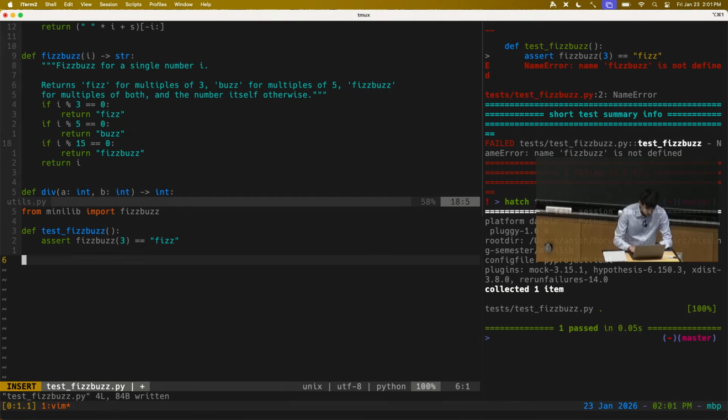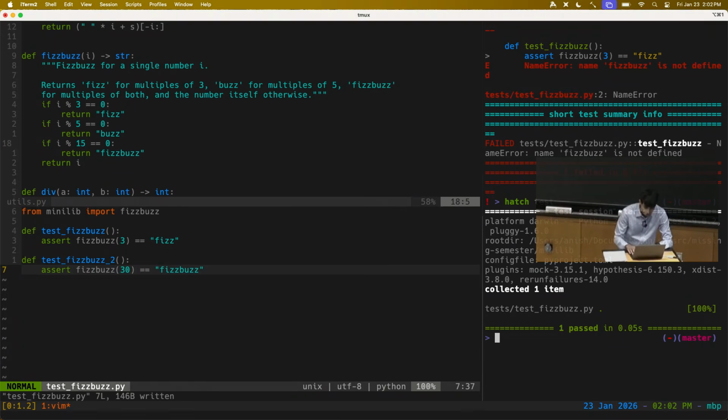And so the idea is that you can write a bunch of tests, hopefully going a little bit deeper than these very simple programs and tests I've written here. And that might help you catch some bugs in your program. So what's another test that you might want? Maybe like fizzbuzz of 30 should be the string fizzbuzz, right?